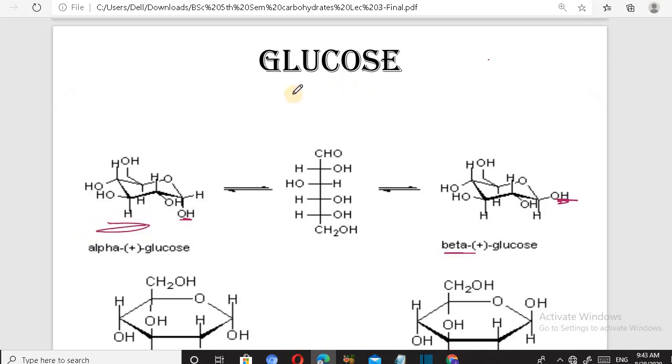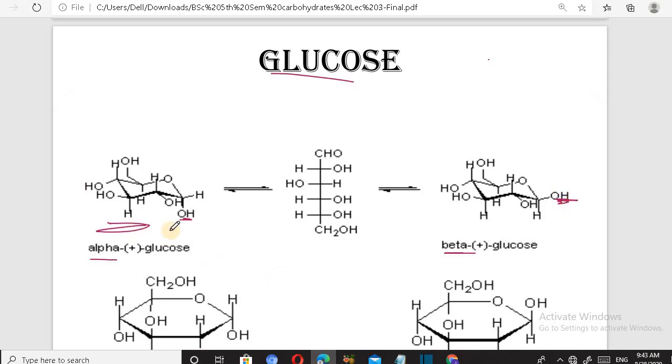So in the case of glucose, we write chair conformations. In alpha glucose, the OH is on the lower side of the chair, and in the beta form the OH is present on the upper side.